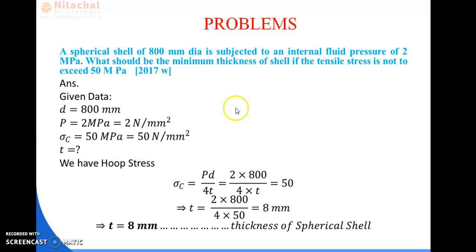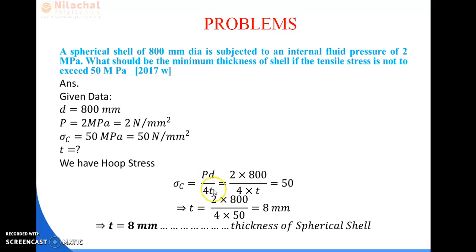For finding out the thickness of the spherical shell, the formula for hoop stress we have to remember. In an earlier video class, we have gone through the calculation of hoop stress. Now, sigma C is equal to PD by 4t in case of a spherical shell.